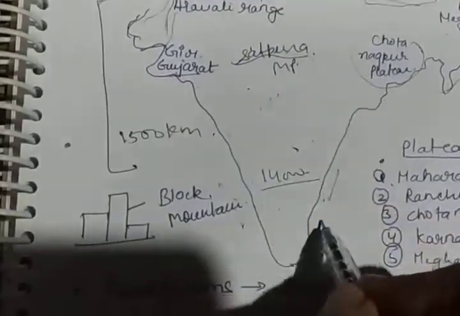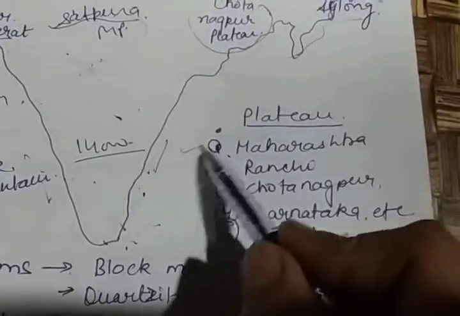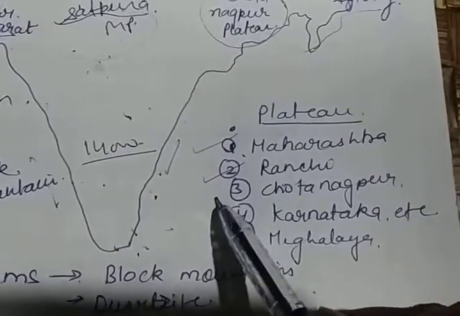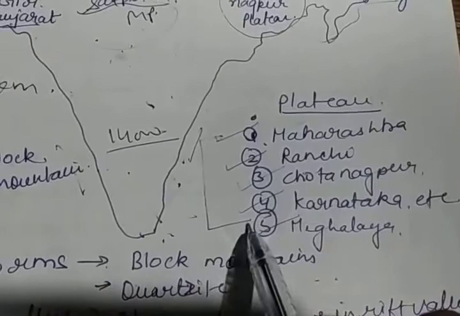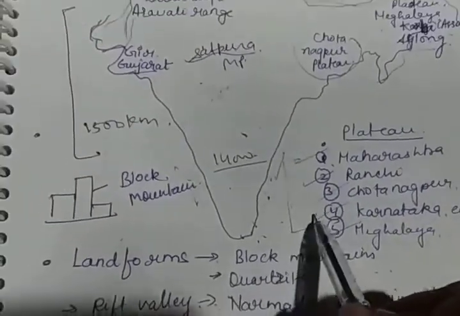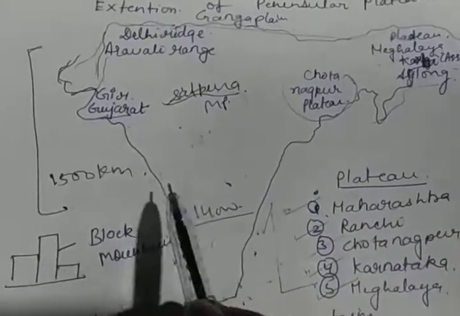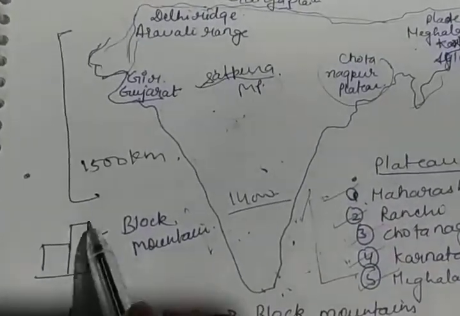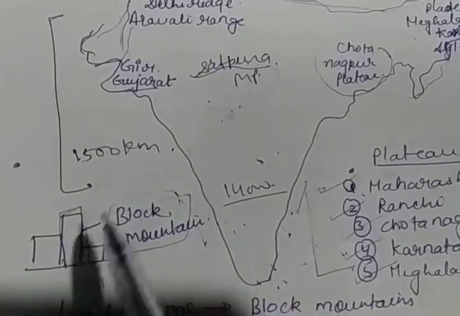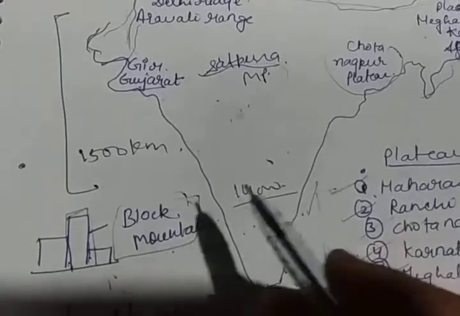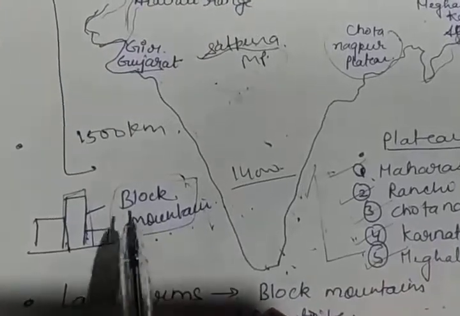So children, in this region it is very important for you to know the most important plateaus: Maharashtra plateau, Ranchi plateau, Chota Nagpur plateau, Karnataka plateau and Meghalaya plateau. Remember these plateau names, they are very important, and they will come in the exam to fill in the map. We can also call it block mountain ranges. Block mountains are mountains that move in vertical form. We have already discussed this, and you read about block mountains in your junior sections also, but here it is just to know what block mountains are.